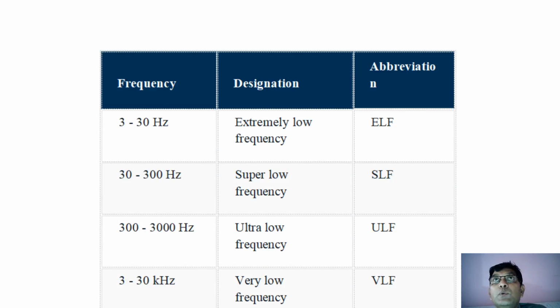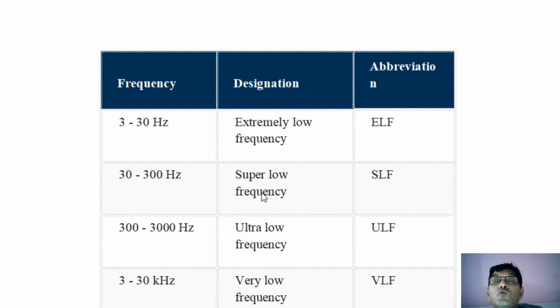All of you know that frequency is measured in hertz, and hertz is the basic unit. If you start from a very low 3 hertz to 30 hertz, this is extremely low frequency. It is called ELF. This is one particular spectrum, 3 hertz to 30 hertz. Then you have to remember, you simply take this 30 hertz and multiply it by 10, and accordingly go on increasing, and you will get the electromagnetic spectrum. So next, taking 30 hertz multiplied by 10, it is 30 hertz to 300 hertz.